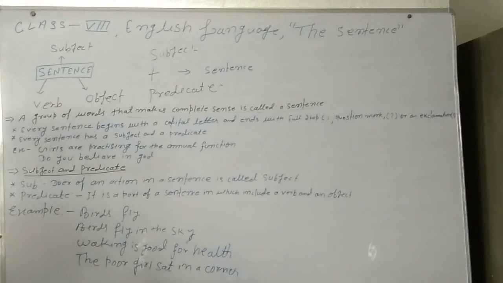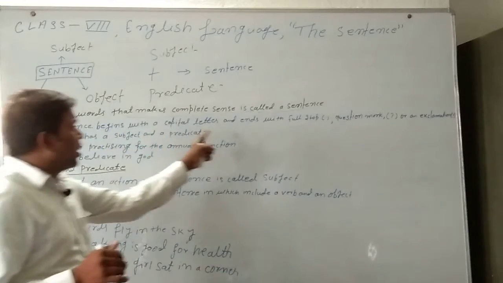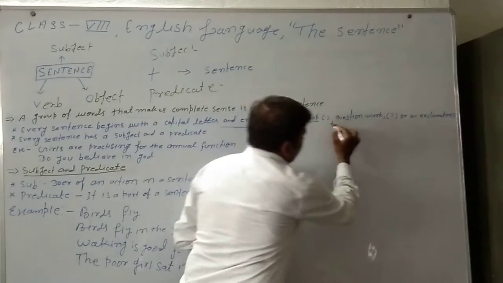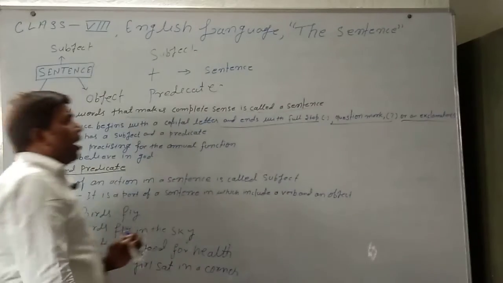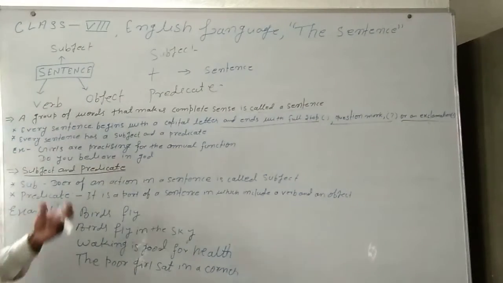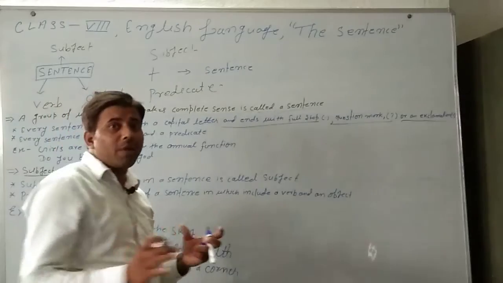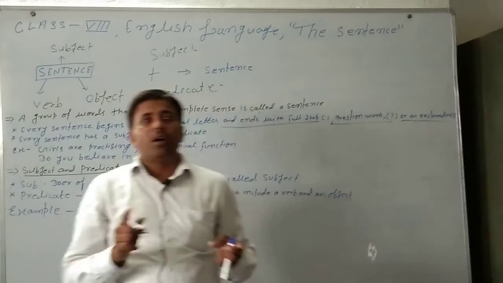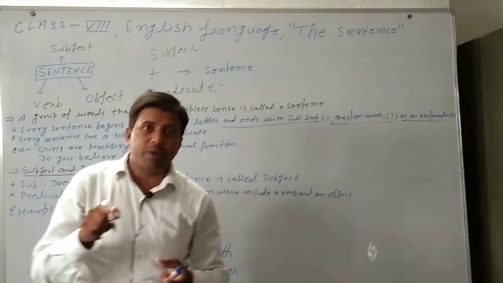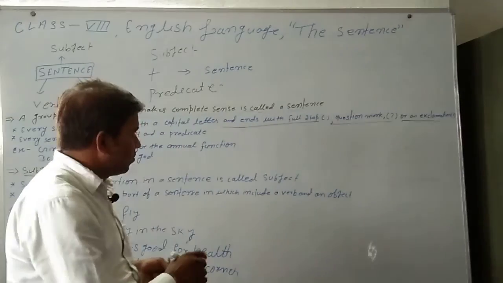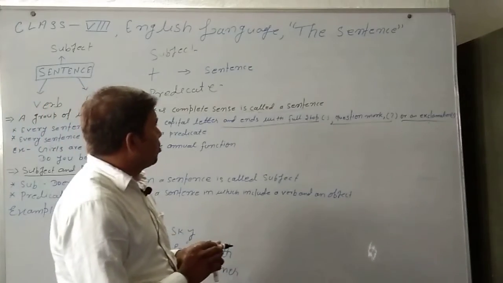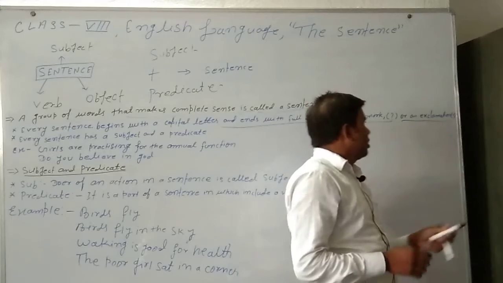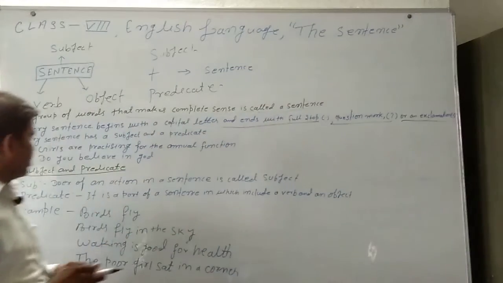Now we see, every sentence begins with a capital letter and ends with a full stop, question mark or an exclamation mark. You can see on the whiteboard the symbol of full stop, the symbol of question mark and the symbol of exclamation mark. It means exclamation marks.